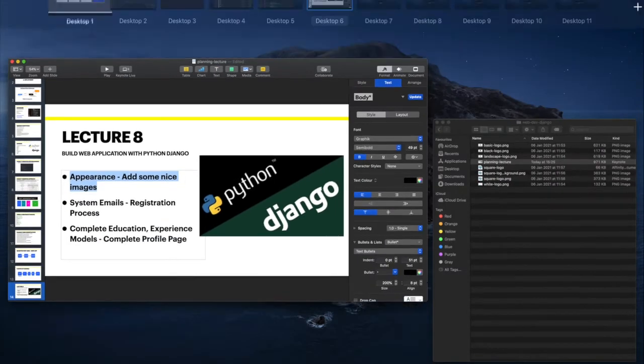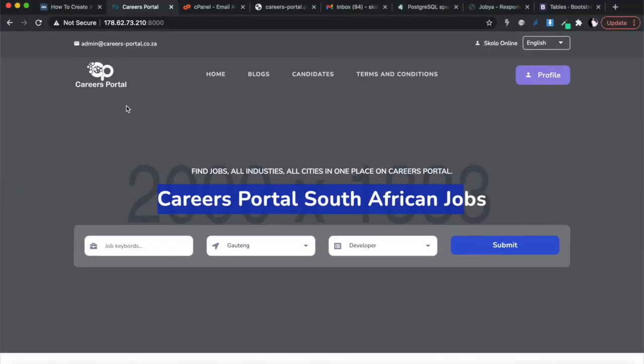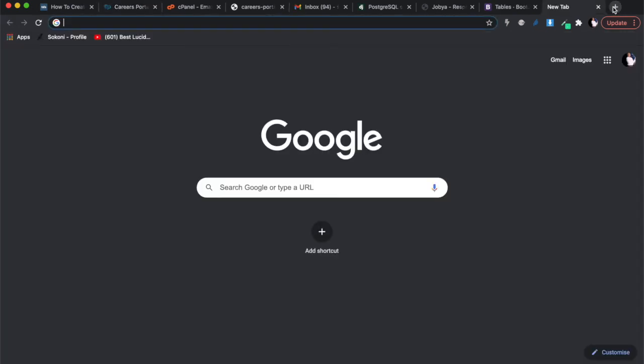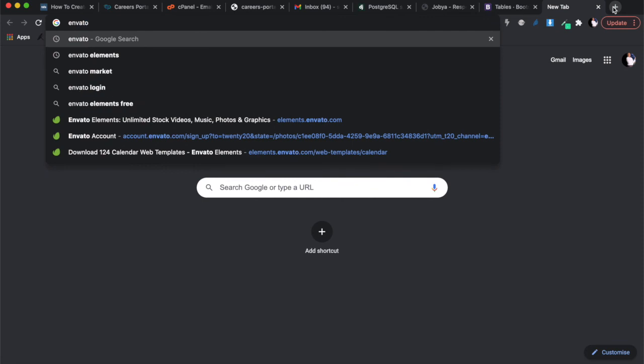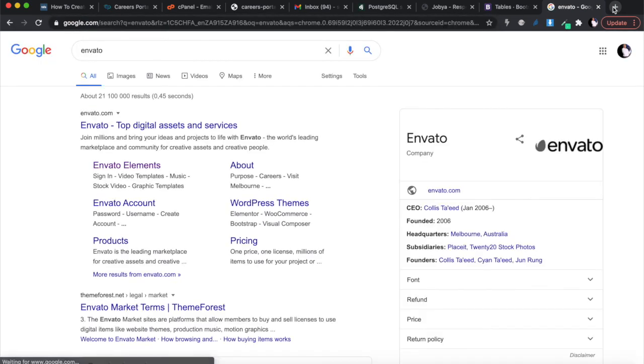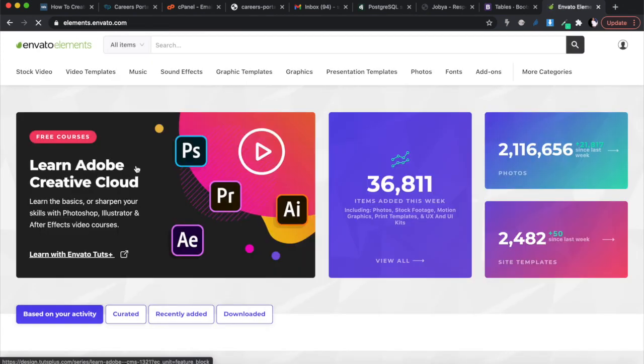Let's think about this. I want to create an image to cover this background here. In the past I've liked working with Envato, and I go there all the time, so that's where I'm going to go as well, and I'll show you how you can get your own professional-looking images. We're trying to build a website for a client, and we're going to give all the professional plugins, not just plugins, but all the different additional miscellaneous things that go into a website. We want it to be looking nice.